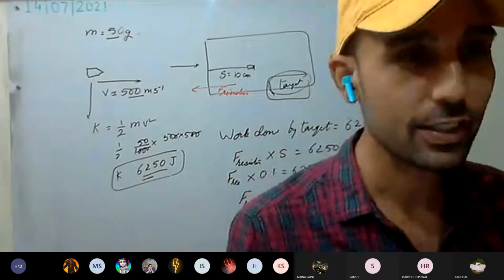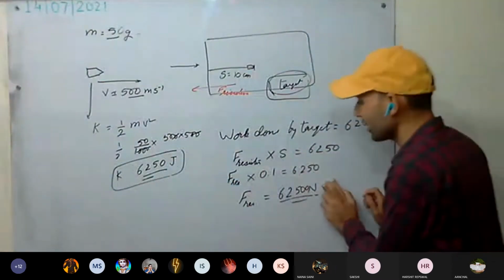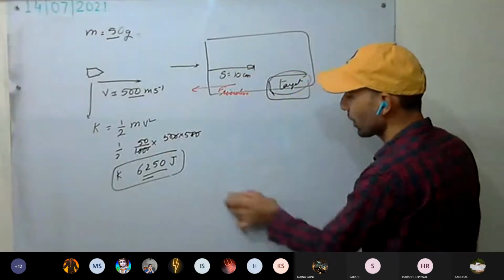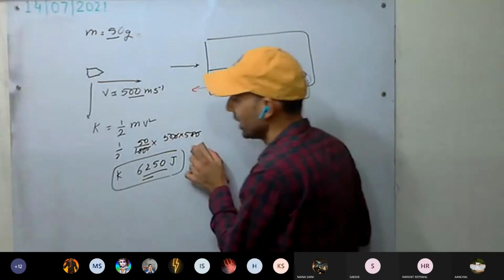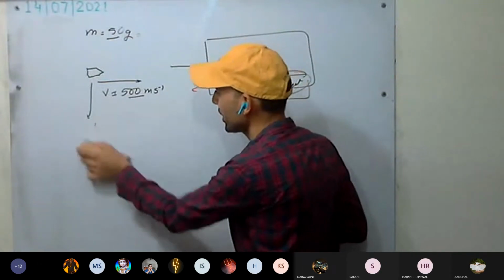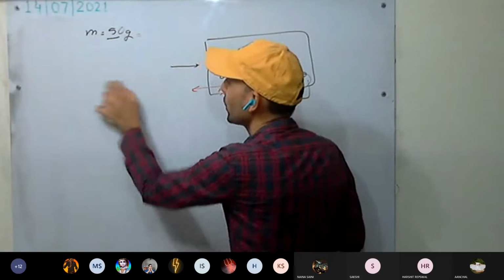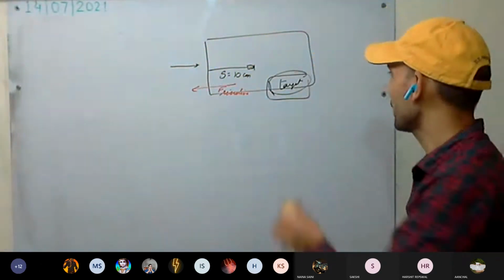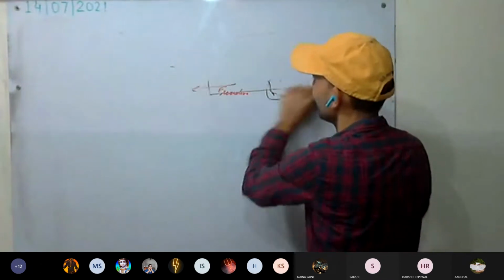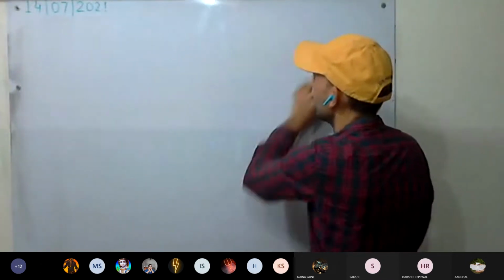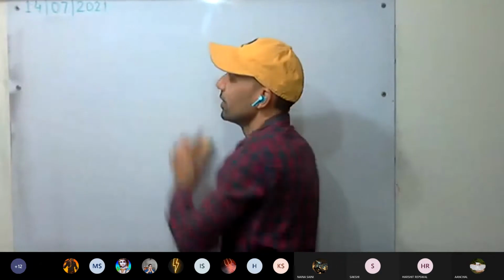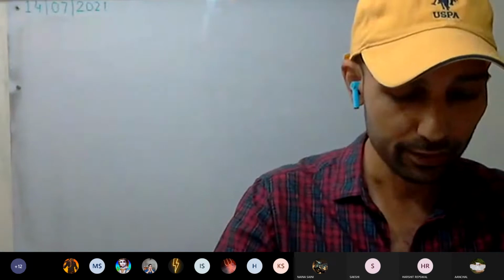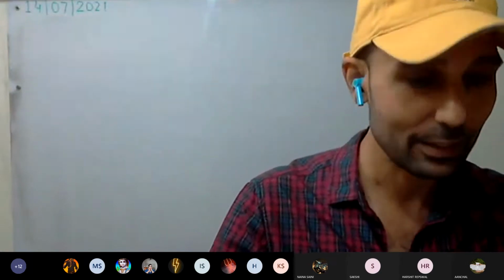Or you can try with a train as well. Okay, don't try in real life. You can calculate how much force you have to apply to stop the train: calculate its velocity, its mass, and calculate the kinetic energy it is possessing. Then calculate how much force you need to stop it within a particular distance. You can take 1 kilometer and calculate. As well, you can calculate the amount of force required when you fight with your siblings, your sisters and brothers. Okay.